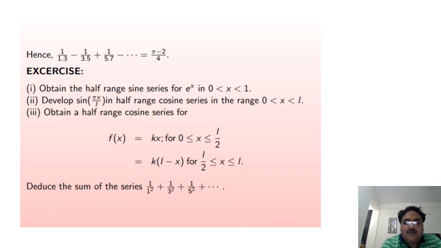Now some exercises. Obtain the half range sine series for ax in the interval 0 to 1. Develop sin(pi x by l) in a half range cosine series in the interval 0 less than x less than l, same as the previous question. Obtain a half range cosine series for the function f(x) as given, and deduce the sum of the series 1 upon 1 square plus 1 upon 3 square plus 1 upon 5 square and so on. This question is also the same as the previous question.